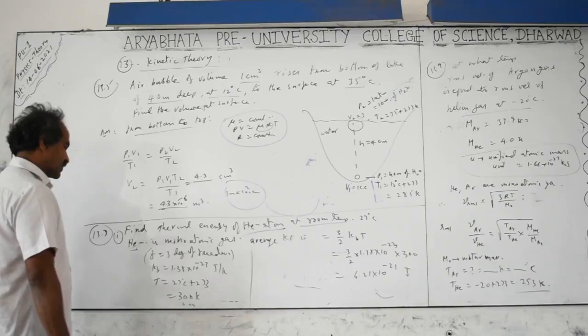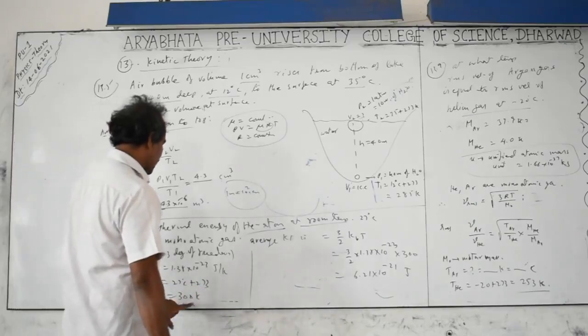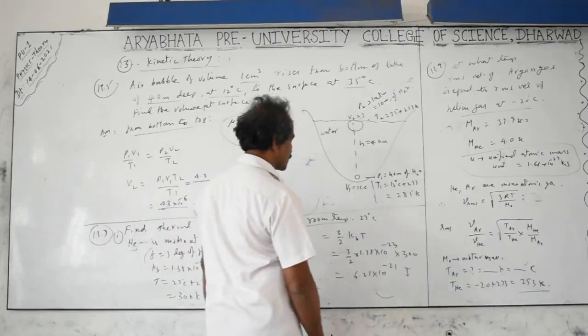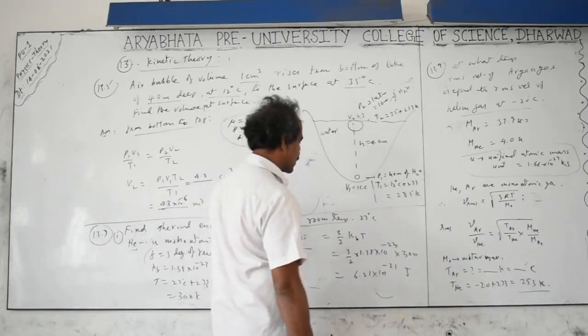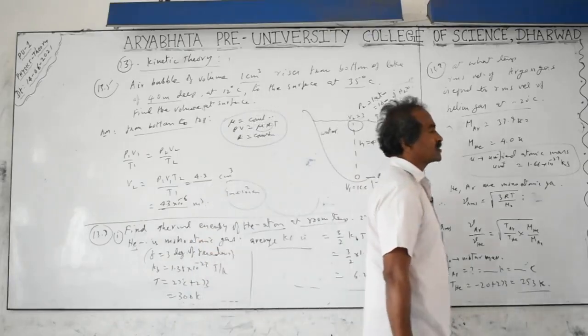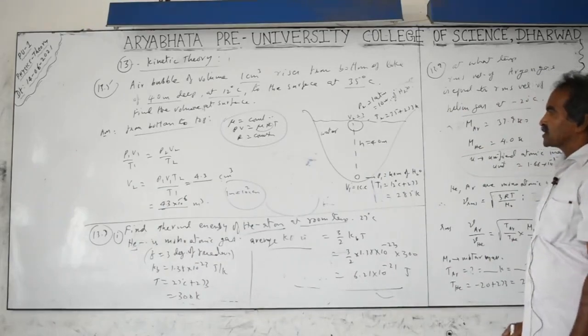Absolute temperature is 27 degrees centigrade plus 273, which is 300 kelvins at room temperature, and average kinetic energy for these 3 degrees of freedom is equal to 3 by 2 kT. K is the Boltzmann constant. Substitute the values, you will get the energy equal to 6.2 to the power of -21 joules. I am leaving the calculations for you, please check that.